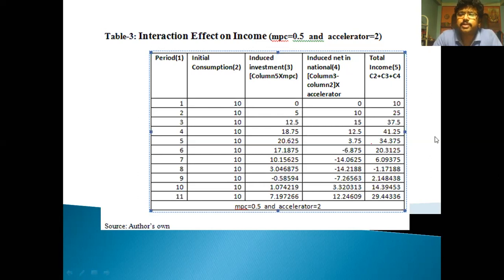It should be mentioned here that a number of questions in many types of national level examinations, especially in the NET examination conducted by the UGC, are on the Samuelson model of trade cycle. So I hope that you have a clear idea of this model, and I thank you for watching my video.